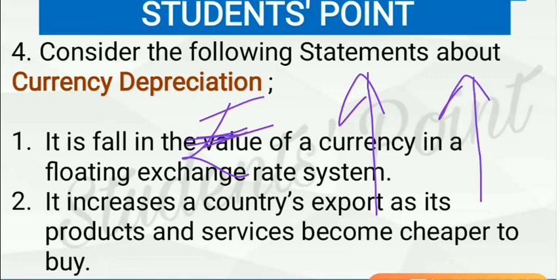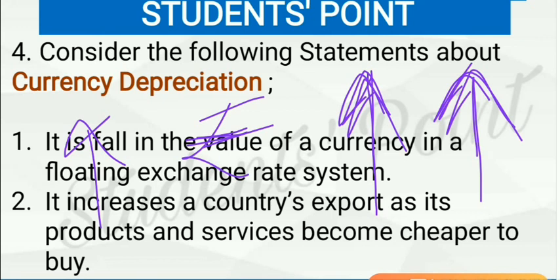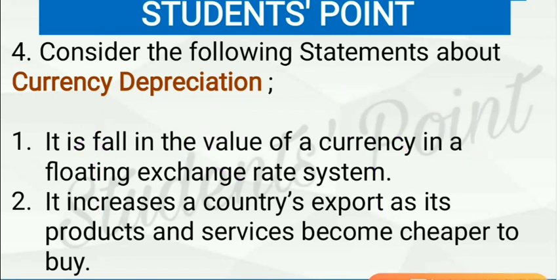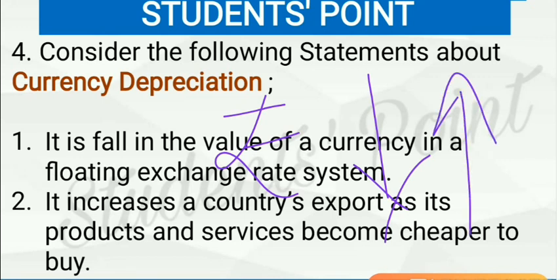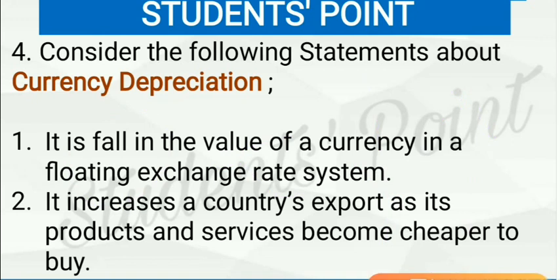For instance, in Hindi we say भाव बढ़ गया है, which means demand increased so the price went up. So whenever there is an increase in demand, automatically the price of rupee will go up. But when there is a decrease in demand or an increase in supply of rupee, see, whenever there is an abundance of rupee in the market, then the price of rupee will automatically go down. Price here means value of rupee will go down.